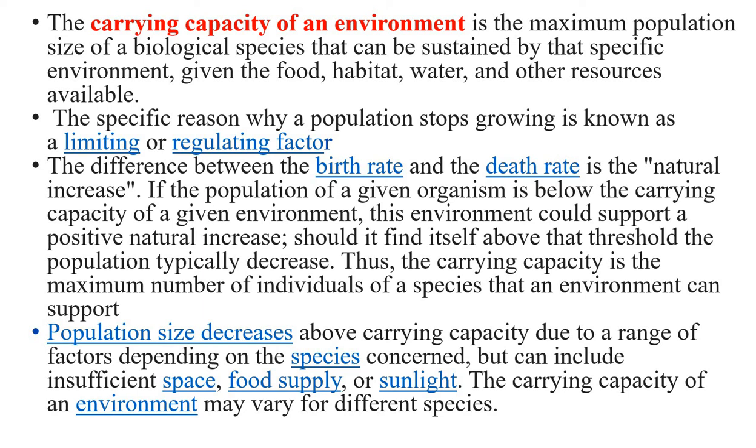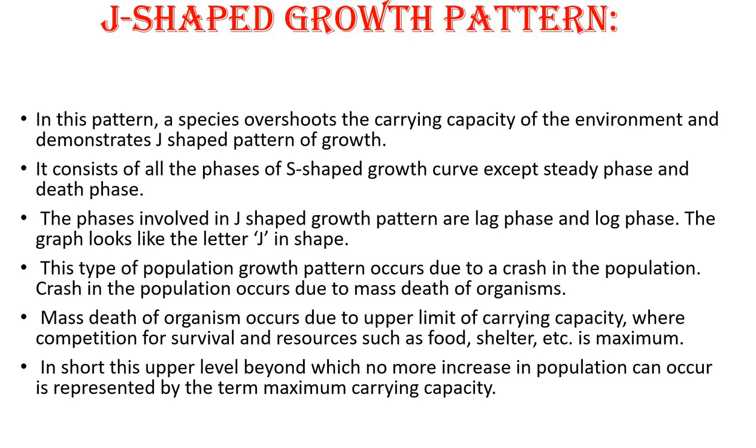The carrying capacity of an environment may vary for different species. Means carrying capacity of the environment is different from species to species. Now we'll consider the second growth pattern, that is nothing but the J-shaped curve.